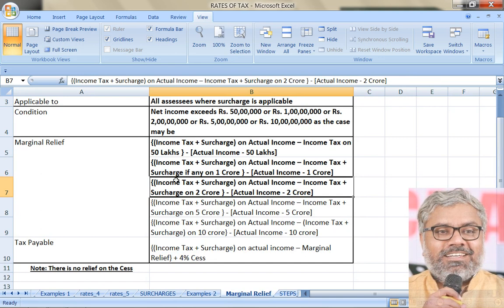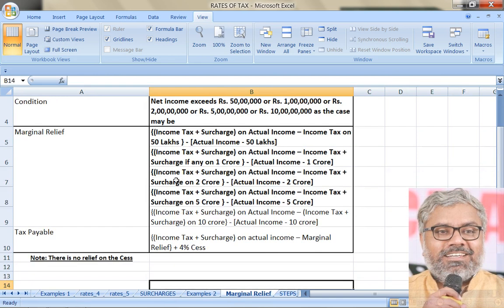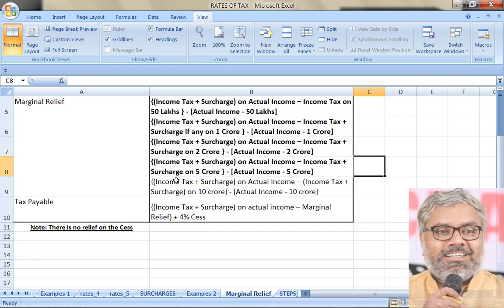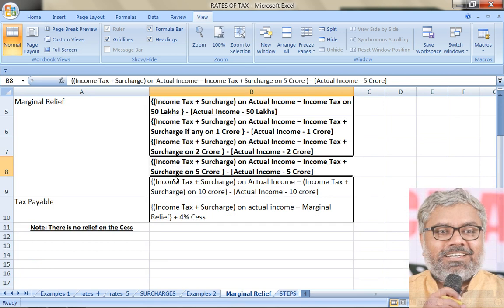Income tax plus surcharge on actual income minus of income tax plus surcharge on 2 crores. That is one thing. Total on that minus of actual income minus 2 crores. The same logic with 5 crores also. What is the formula here once again? Income tax plus surcharge on actual income minus of income tax plus surcharge on 5 crores here, minus of actual income minus 5 crores. So here also this is applicable for individuals only, 5 crores thing. Then the next one is applicable only for companies, domestic and foreign companies.